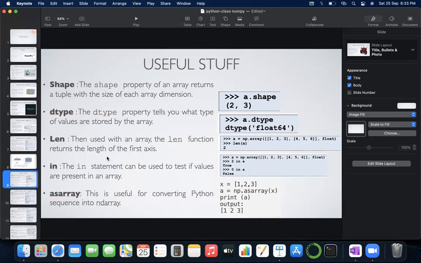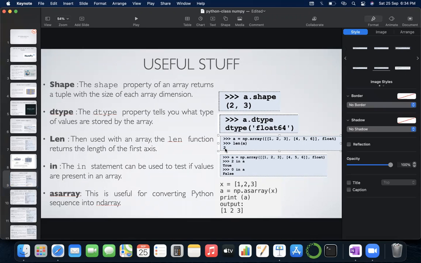What if the rows were 4 and the columns were 3? It will come as 4, because rows are 4. See in this example, np.array 1 2 3 4 5 6, only 2 rows are here, right? So len is returning 2. Can you see that? Yeah, that is the idea. Length of the first axis.